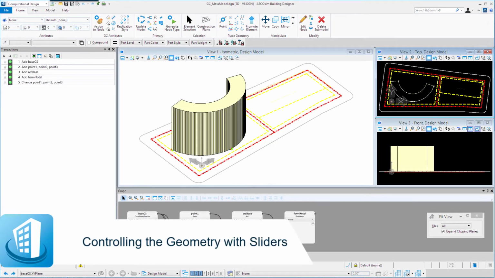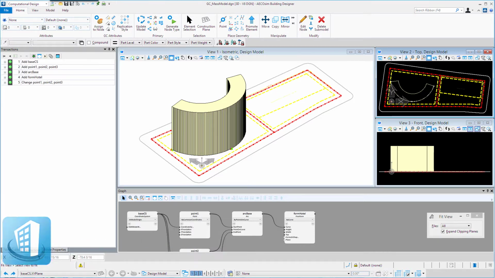Welcome to this session on controlling the geometry with sliders. In this session, we will create slider nodes to control the height and width of the form.